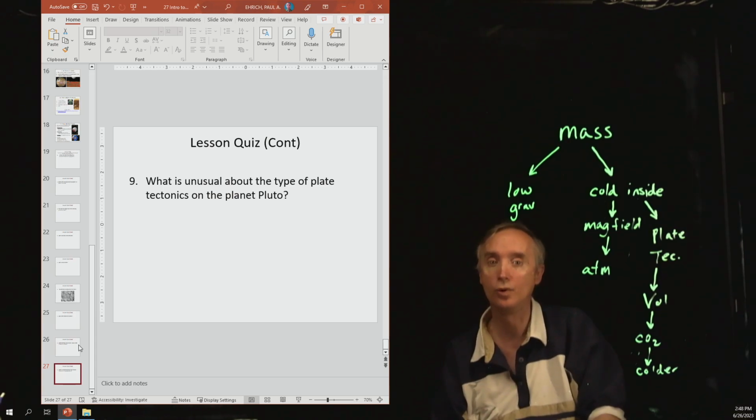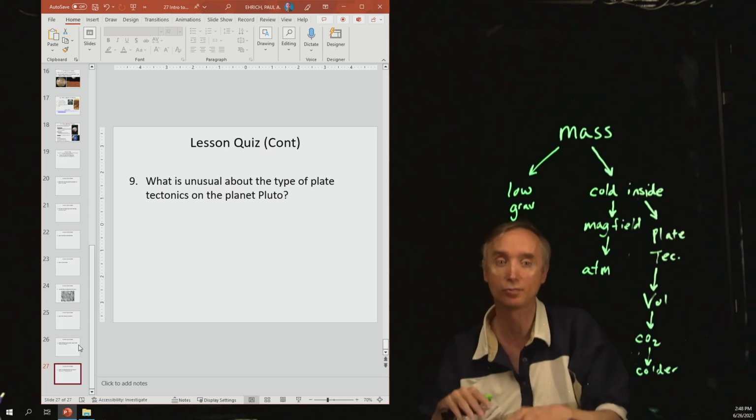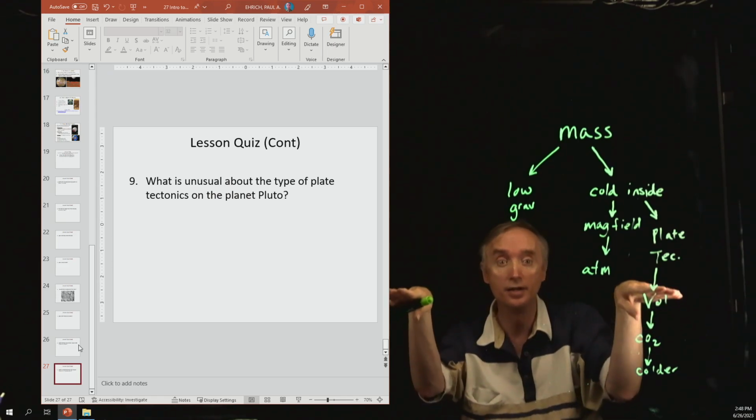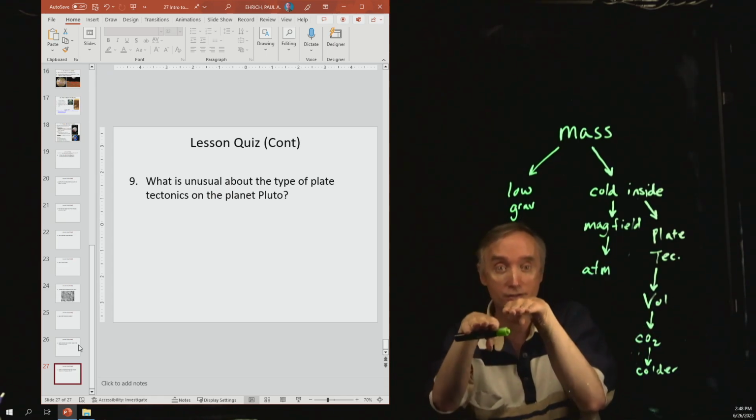And number 9, what is unusual about the type of plate tectonics on the planet Pluto? It's based on ice, whereas on Earth it's rocks. The lithosphere is composed of rocks. They can be pulled apart, they can be pushed together, they can slide past each other.